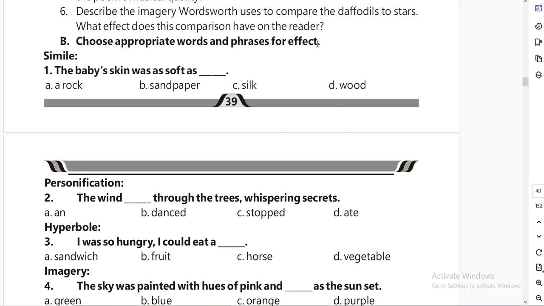Choose appropriate words and phrases for effect. Simile: the baby's skin was as soft as silk. Okay, the answer is silk.